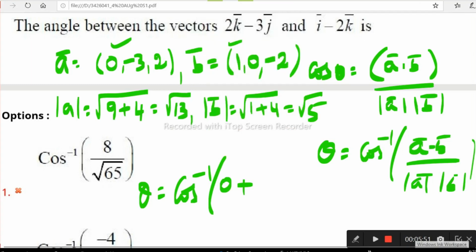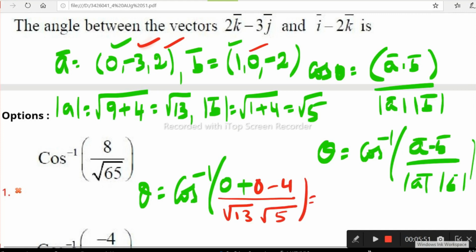Okay? Minus 3 into 0 is 0. Then plus 2 into minus 2 is minus 4. By mod a, mod b, we already calculated mod a as root 13 and mod b is root 5.